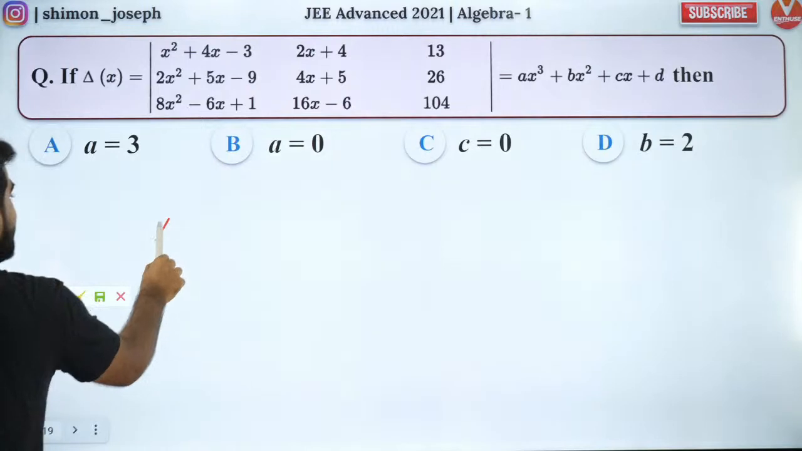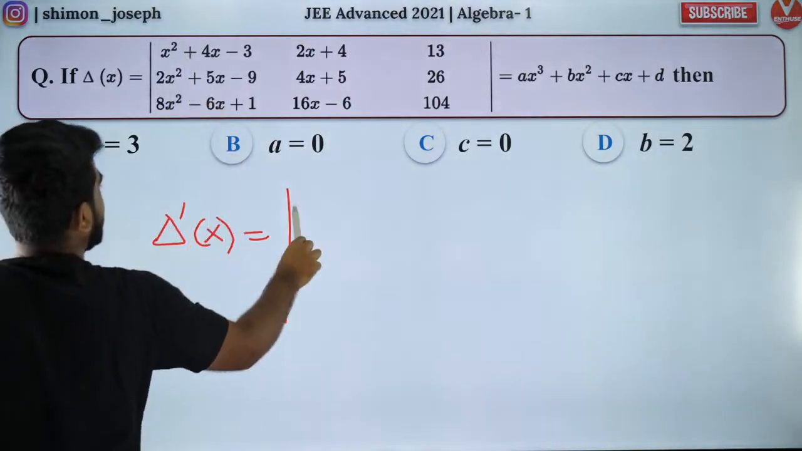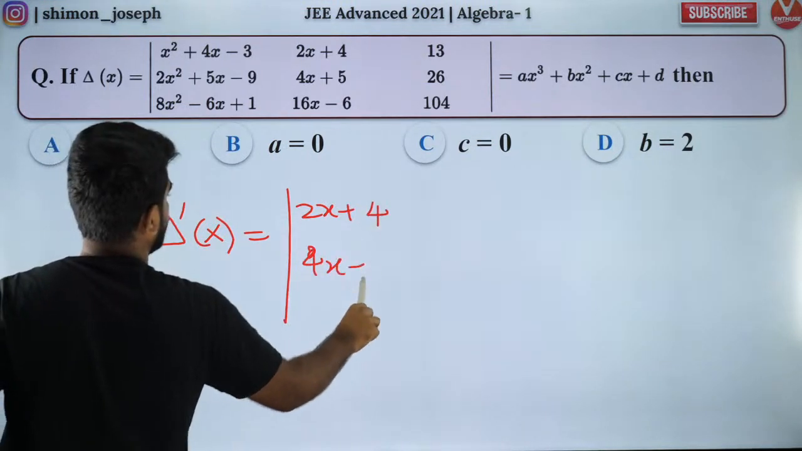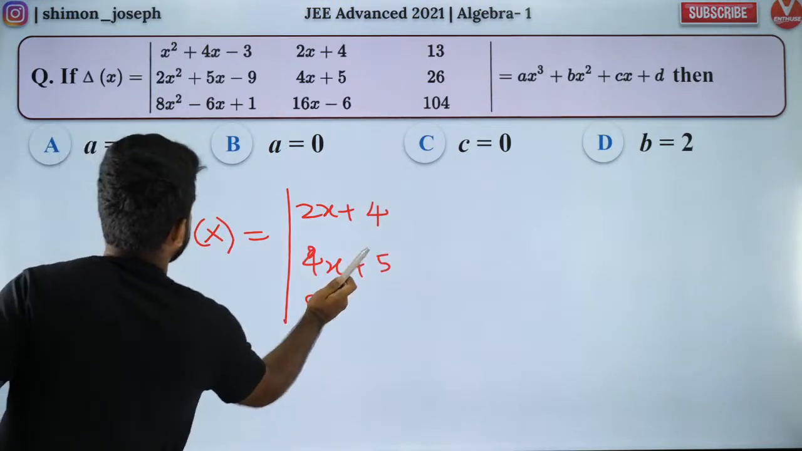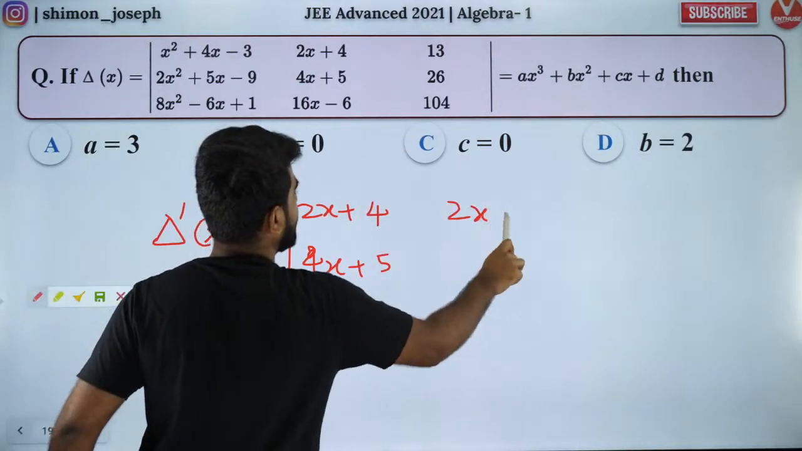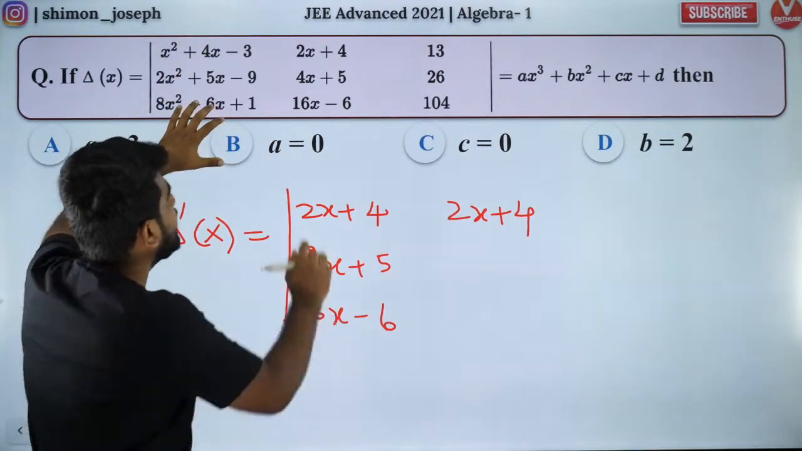So guys, I'm going to differentiate this. If I differentiate this, Shiva, I'll get what? 2x plus 4. You'll get 4x plus 5. You'll get 16x minus 6. And then you have the second row, you know how to differentiate, right? First column you differentiate, keeping these two fixed.